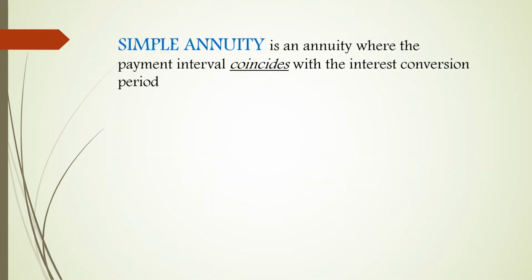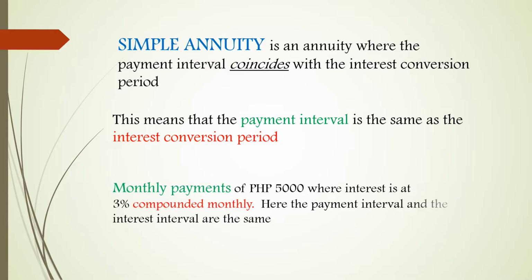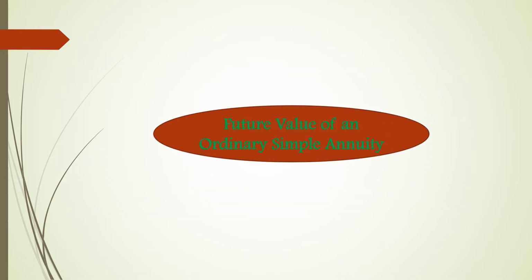Next, let us discuss simple annuity. It is an annuity where the payment interval coincides with the interest conversion period. When we say coincides, payment interval should be the same as the interest conversion period. Example, monthly payments of 5,000 where interest is at 3% compounded monthly. Here, the payment interval, which is monthly payment, and the interest interval, which is compounded monthly, are the same. Okay, to start, let us begin with the future value of an ordinary simple annuity.